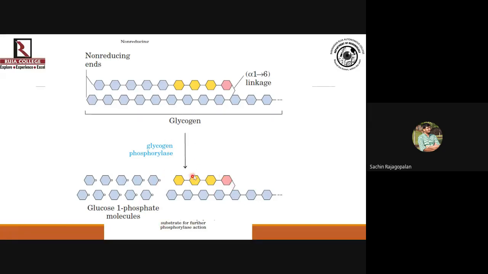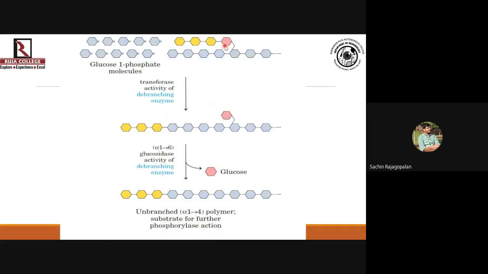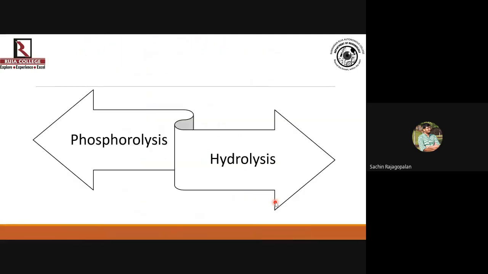Once again, very closely over here. I have just split that earlier image into portions so that it can be seen clearly. You can see that the very first step is where glycogen phosphorylase breaks it down and stops 4 residues before the branching point. Then the debranching enzyme comes into the picture, and it is responsible for transferring the 3 glucose residues to the linear polymer, cleaving the bond at the branching point and releasing the glucose free. And now this polymer can be acted upon by glycogen phosphorylase once again. Okay, fine. So let's go ahead.